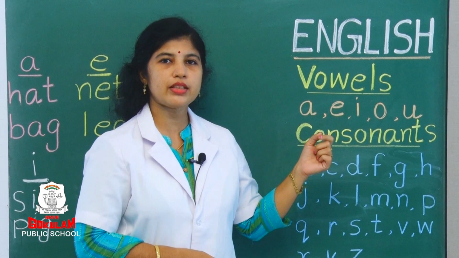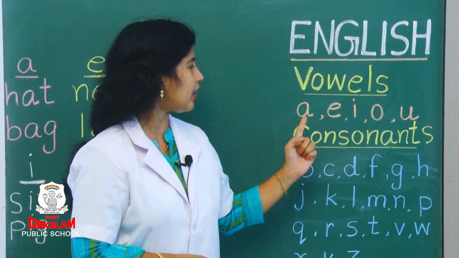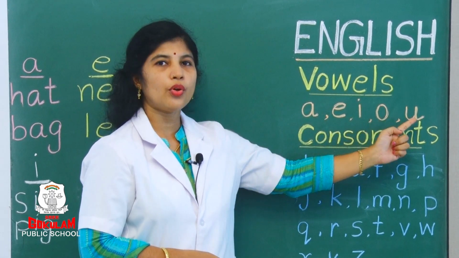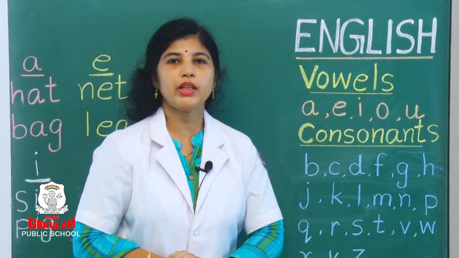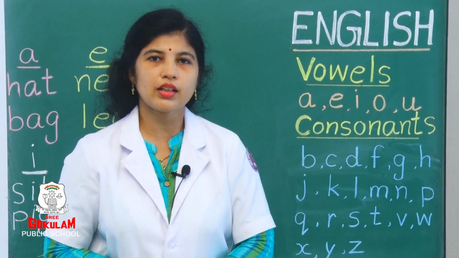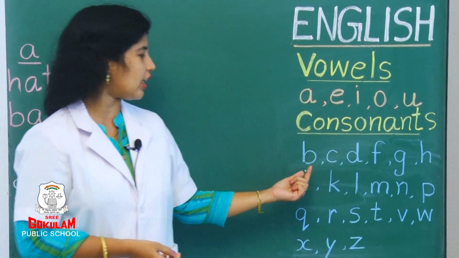So, how many vowels are there? There are 5 vowels. Tell again. A, E, I, O, U. And how many consonants are there? There are 21 consonants. Right, children? You all remember? Yes. Let us recall again.